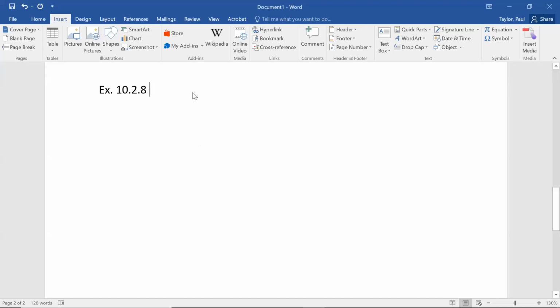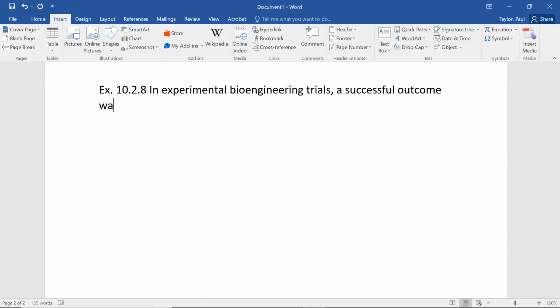Okay, last example, I want to do an exercise from the book. It's number 8 in this chapter. So this question says, in experimental bioengineering trials, a successful outcome was achieved 73 times out of 120 attempts using the standard procedure.